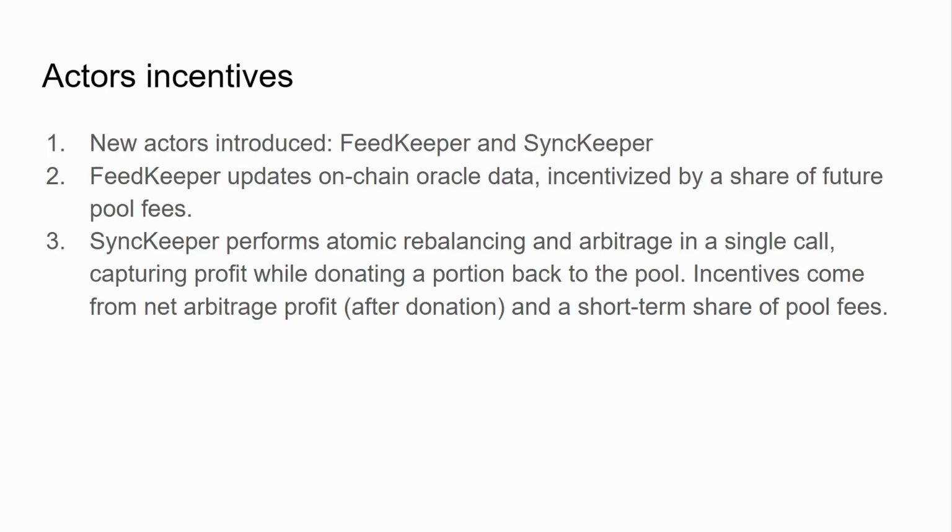In order for my system to exist and operate, I introduced two new actors, SyncKeeper and FeedKeeper, with their incentives. FeedKeepers provide oracle update data on-chain, and are rewarded with a percentage of fees from upcoming swaps. When one keeper overrides another with more relevant data, the rewards flow is reassigned. SyncKeepers perform an atomic arbitrage. They additionally have to provide an external executor address and the call data with allowances to perform a full-cycle arbitrage and donate a percentage of profit back to the pool according to the configuration. They also receive a percentage of fees from future swaps.